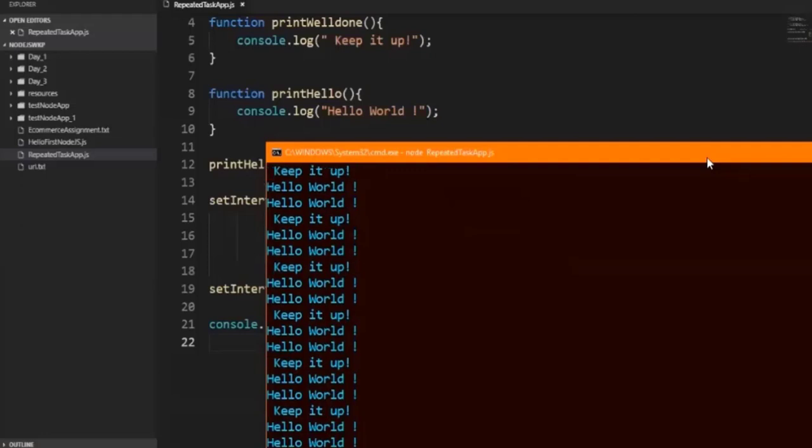Even though your JavaScript file is going to be single threaded, that means the JavaScript code will be executed by only one thread, whatever callback functions you have defined under the JavaScript file are registered and will be internally called by the thread pool. And that is the way we are achieving multitasking, concurrency.